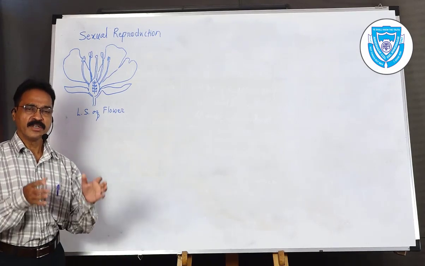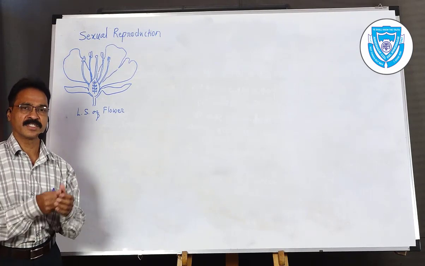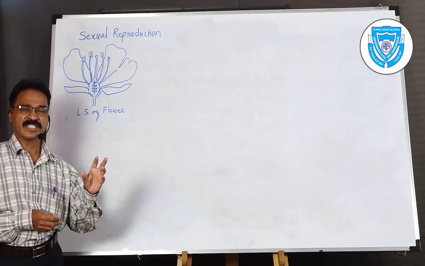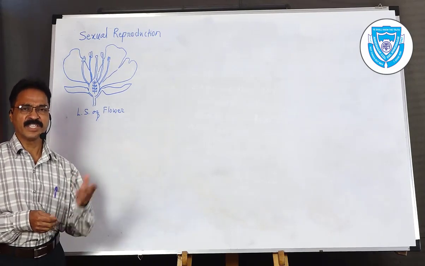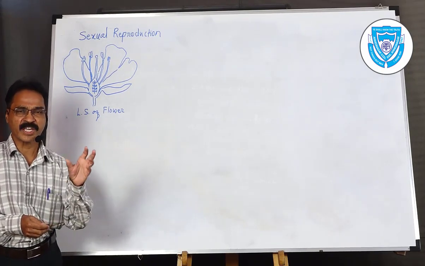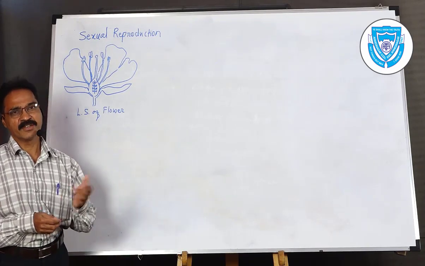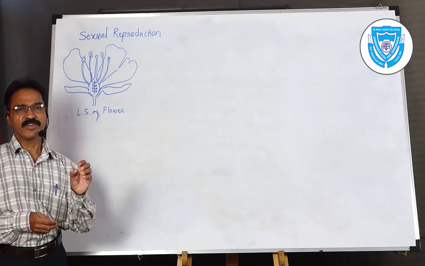Now, what is actually a flower? You can see various types of flowers, very decorative, with very good fragrance or very shiny color. So many things are there in the flower. It is the most decorative part. But what is actually a flower? As we have studied in earlier classes, a flower is a modified shoot.